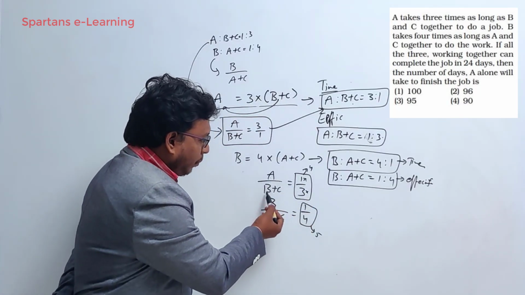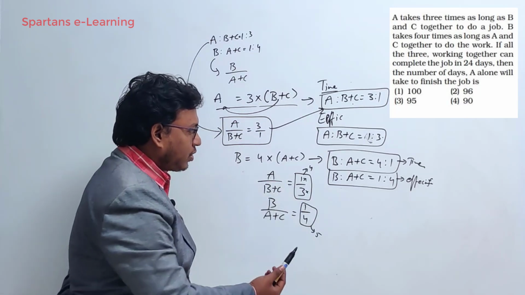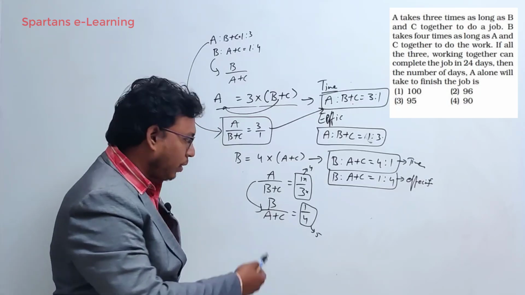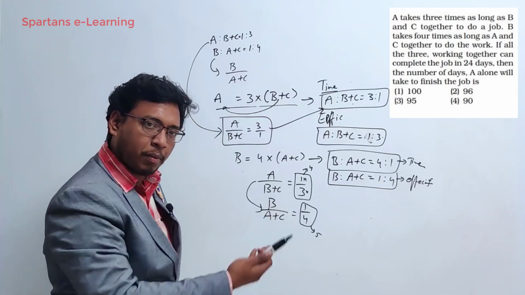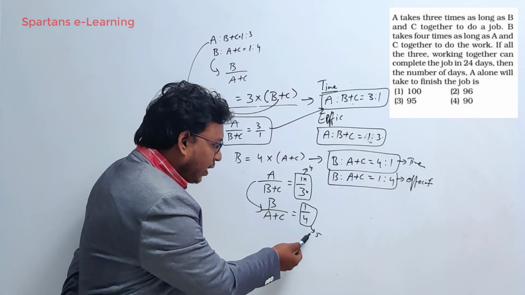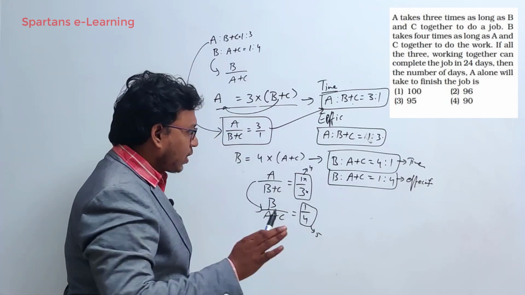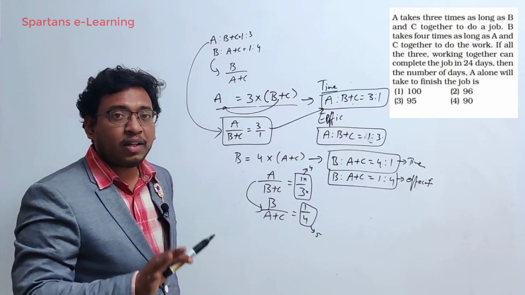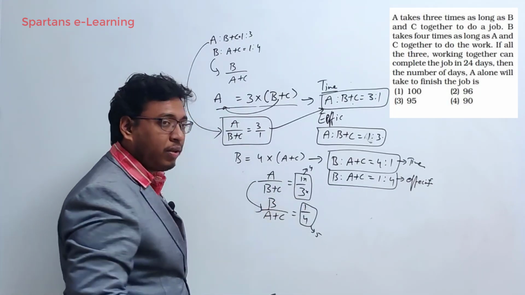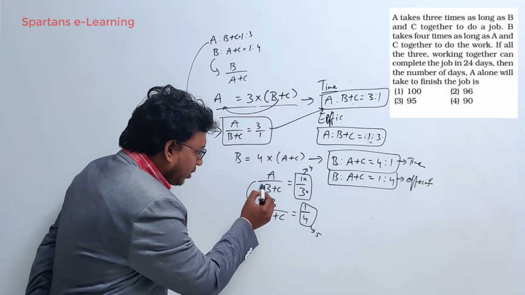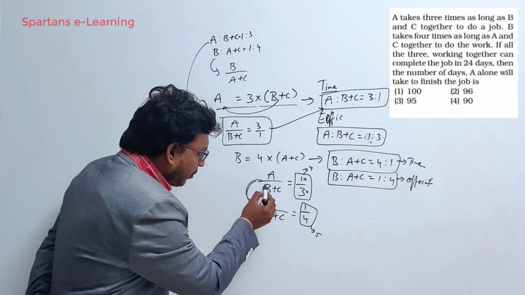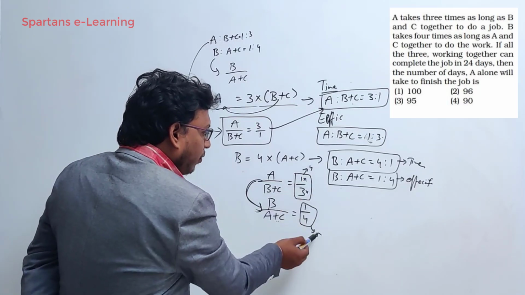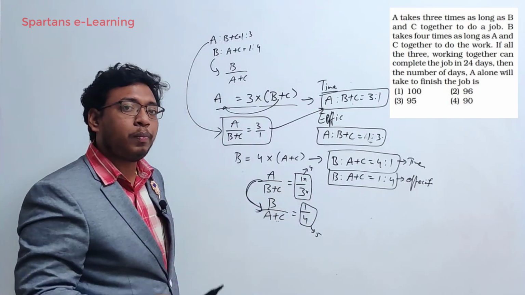Now, A, B, C, 3 persons are there, their combined efficiency should be 4. Here also these are the same people, right? In the second scenario also we have A, B, C only. Those are the 3 same people, right? So here if you add them, you're getting 5. So actually A plus B plus C is 4 here, it is 5 here. That means there is a difference, right? We are not getting the same. Actually we should get the same, because the same 3 people are working here also, right? So the values 4 and 5 are coming different, but they should be the same.